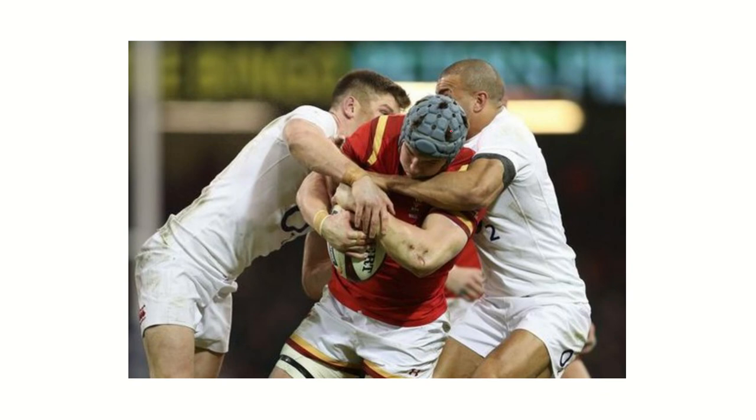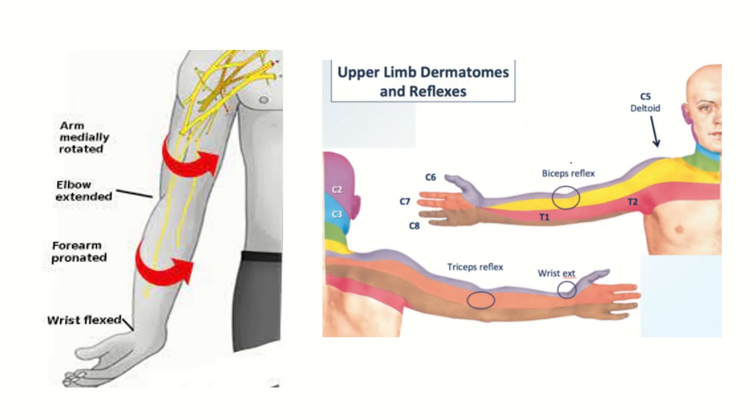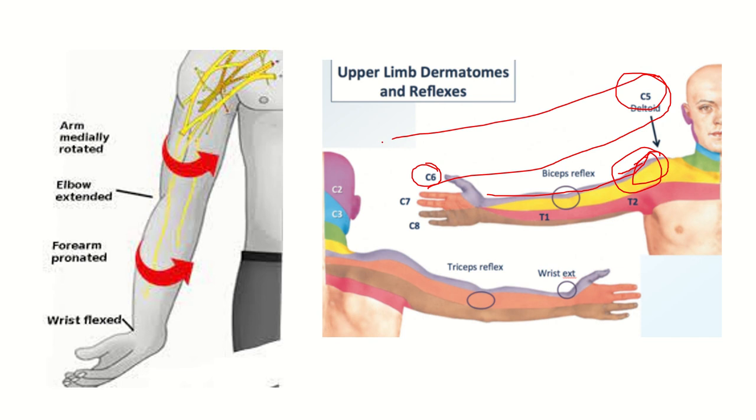Here we can see the tackling procedure in which the hit occurs in the shoulder region, so the nerve of this region will be injured. Here in this region we can see the nerve root. This is cervical 5 and cervical 6. So cervical 5 and cervical 6 are injured during the hit on this place during the rugby play.